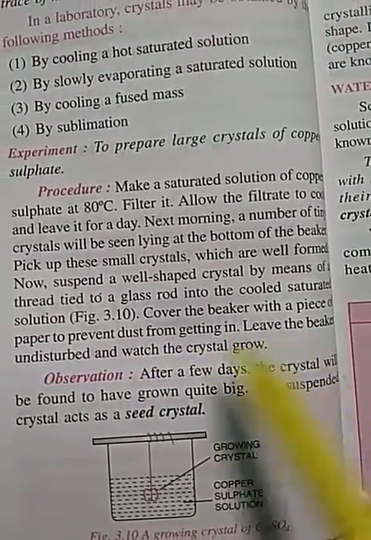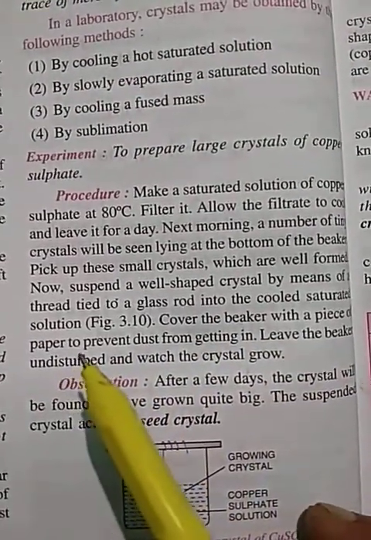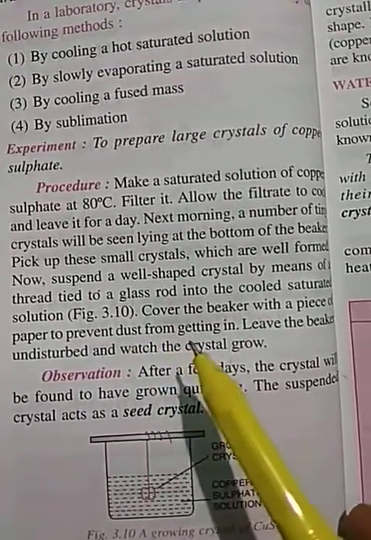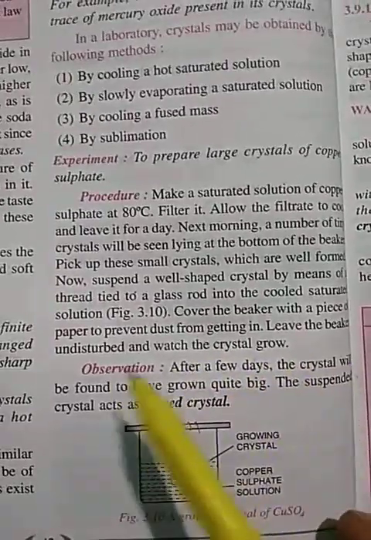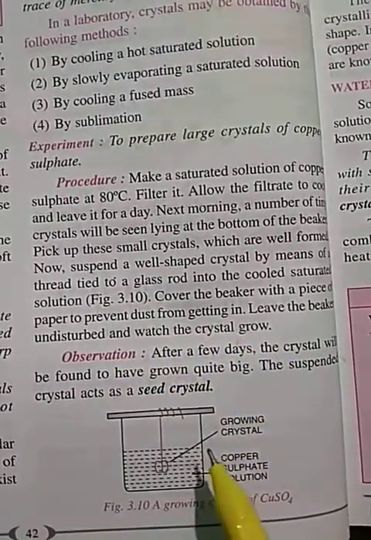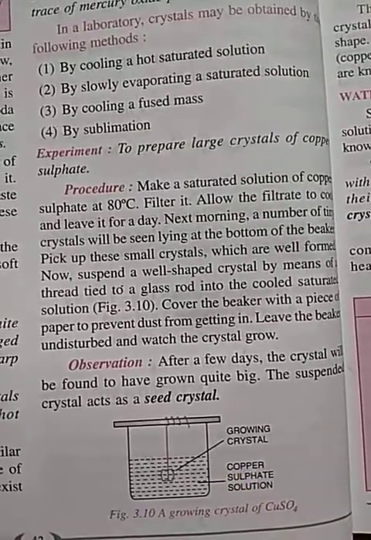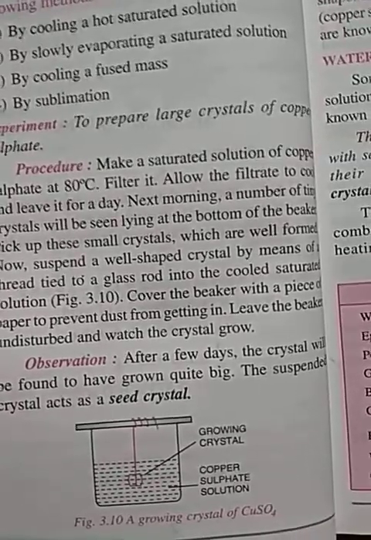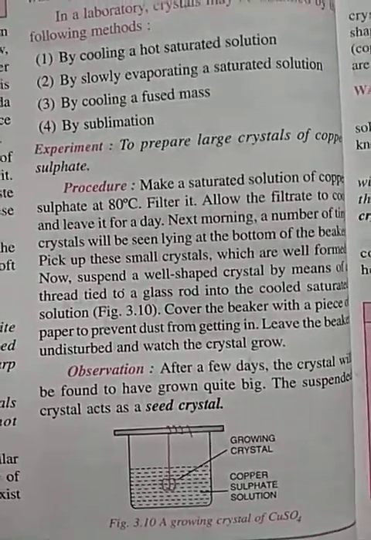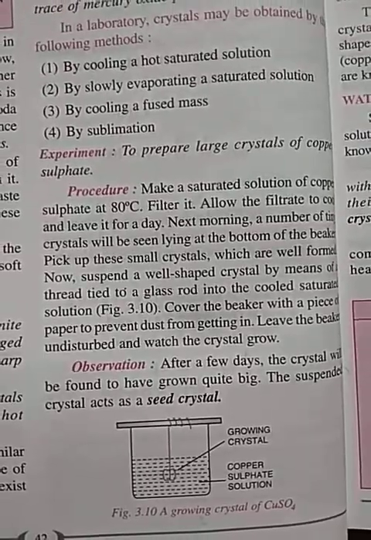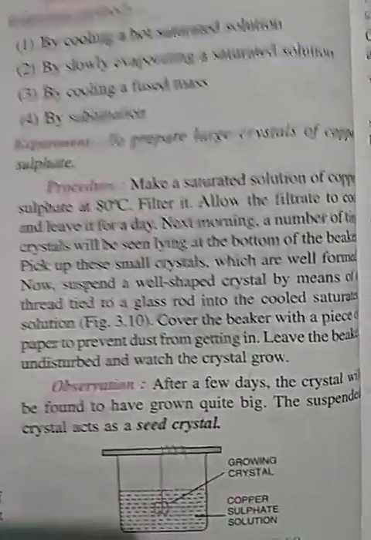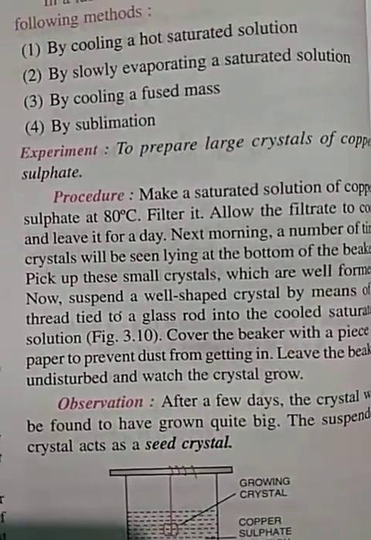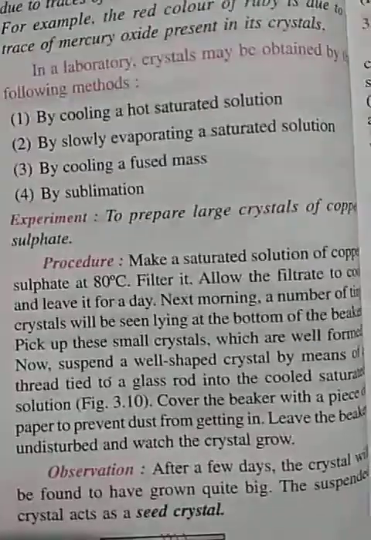Cover the beaker with a piece of paper so that dust should not get in. Leave the beaker undisturbed, just mark it here. What we observe is that after a few days the crystal is found to have a larger size. This suspended crystal is called a seed crystal.